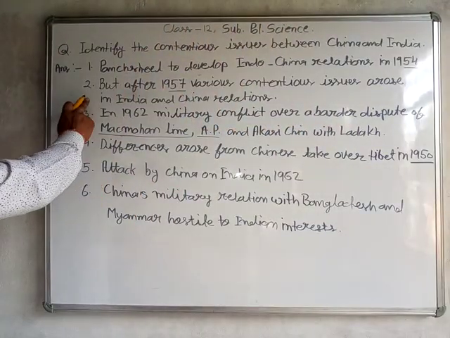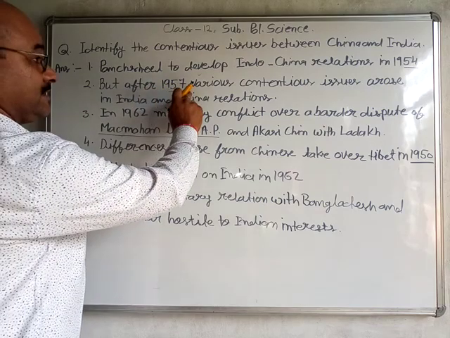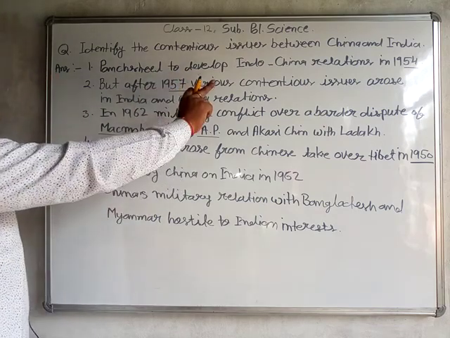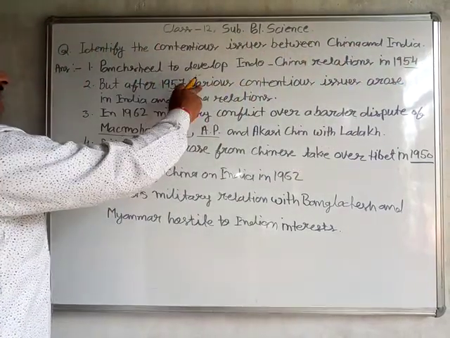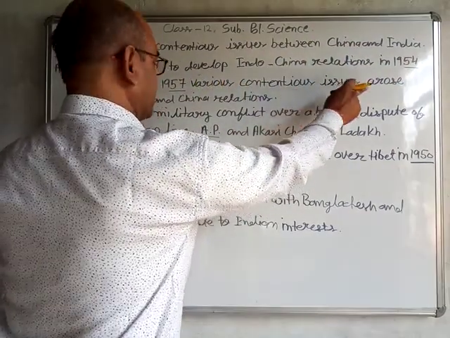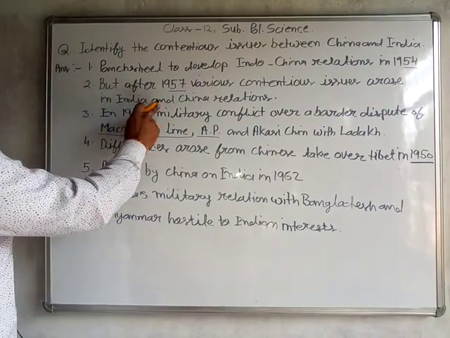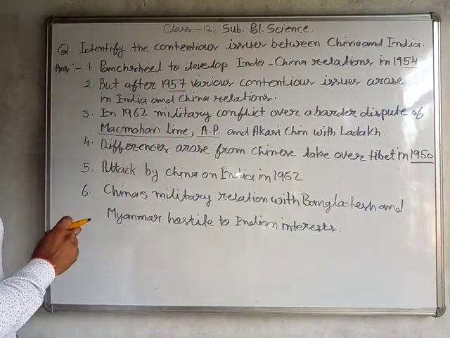Point number two. After 1957, two years after the Panchsheel Agreement of 1954, various contentious issues arose in India and China relations.